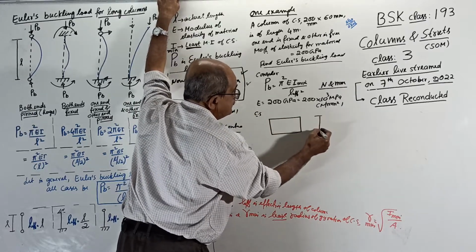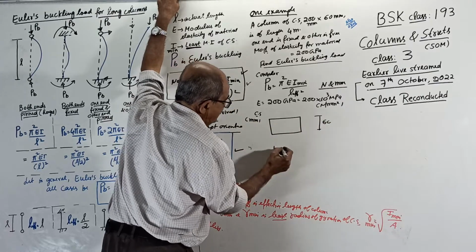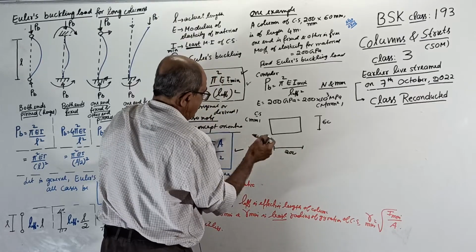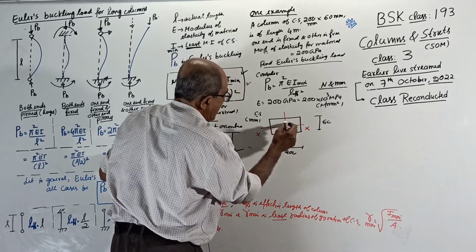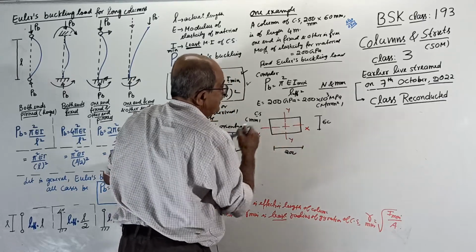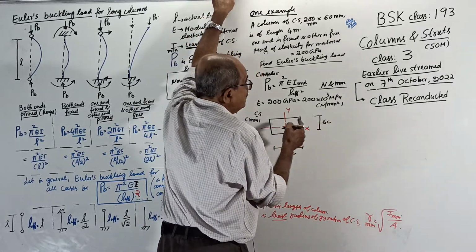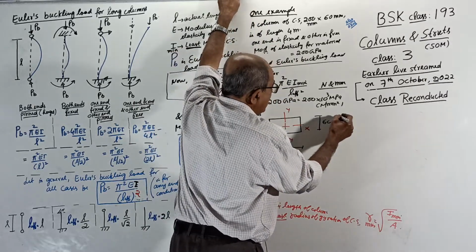One side is 60 mm, all dimensions in millimeter, the other is 200. So there is one axis here, say the XX axis, and the other axis, the YY axis. Actually, as per this formula, area is not required. We want only I minimum.